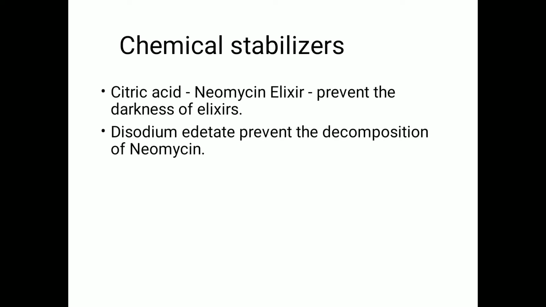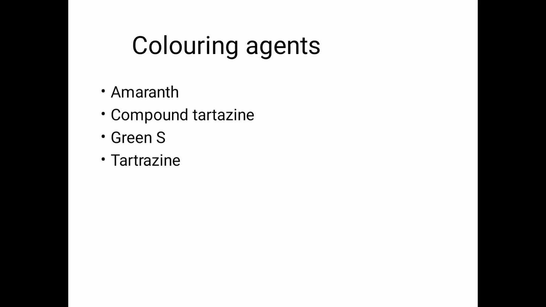These are the chemical stabilizers used in preparation of elixirs. Coloring agents: various types can be used to produce color. Examples are amaranth, compound tartrazine, green S, and tartrazine. These are the various coloring agents used in preparation of elixirs.